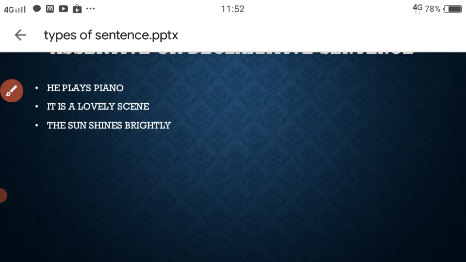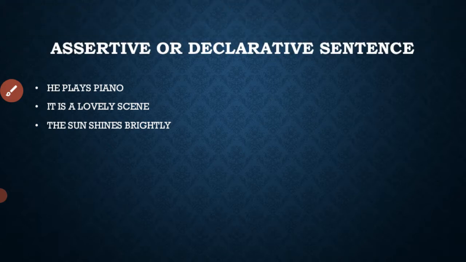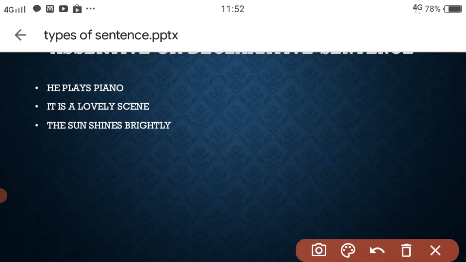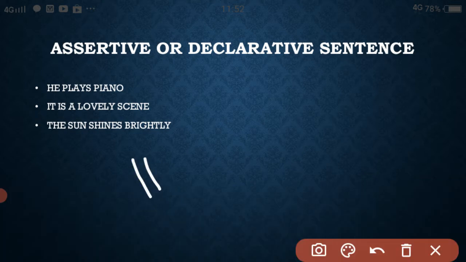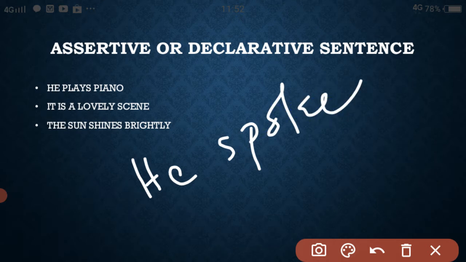For another sentence, he spoke a bit quickly.